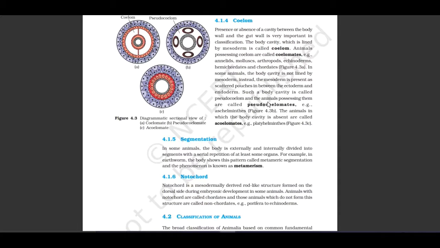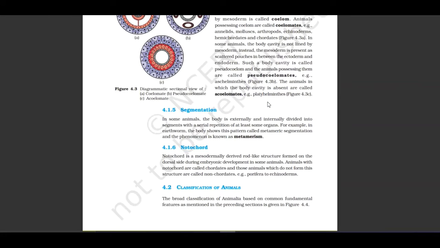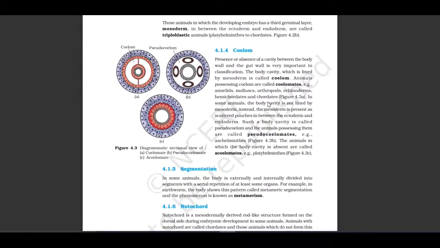In some animals, the body cavity is not lined by mesoderm. Instead, the mesoderm is present as scattered pouches in between the ectoderm and endoderm. Such a body cavity is called a pseudocoelom, and the animals possessing them are called pseudocoelomates. Example, Aschelminthes. The animals in which the body cavity is absent are called acoelomates. Example, Platyhelminthes. Let us see the diagrammatic sectional view.